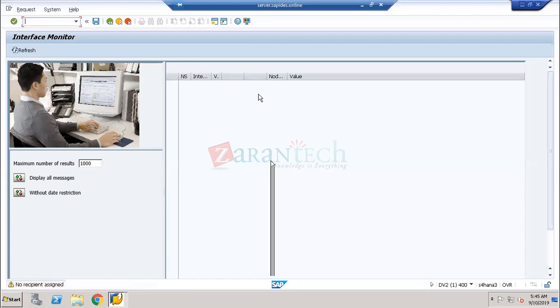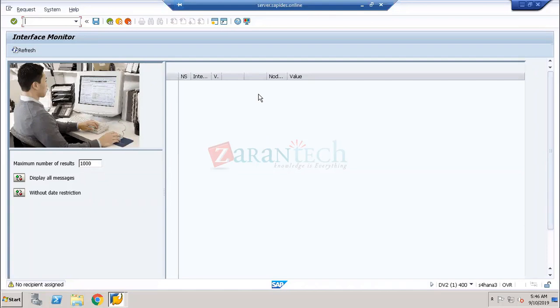So he will cancel the document. Once he cancels the document, a notification will be sent to the source system: this particular document has been cancelled because some mandatory information is missing from the source system. Then the source system people will correct the document and repost it, and they will allow the posting to go to Central Finance.